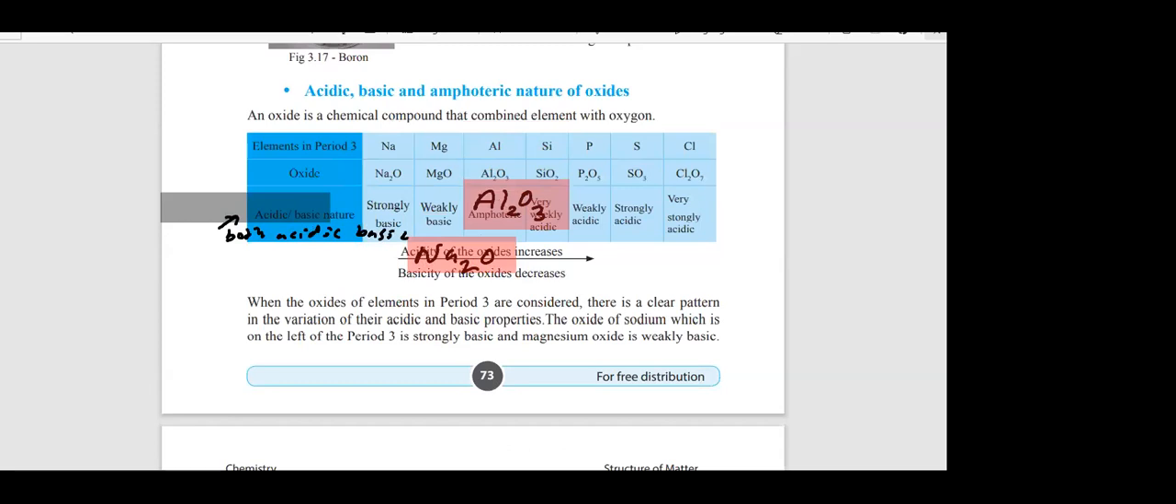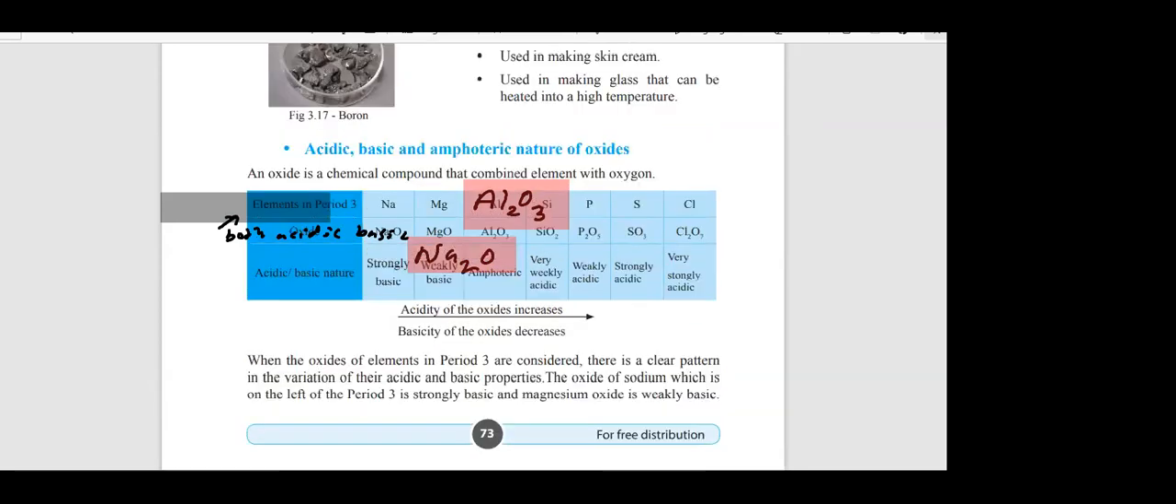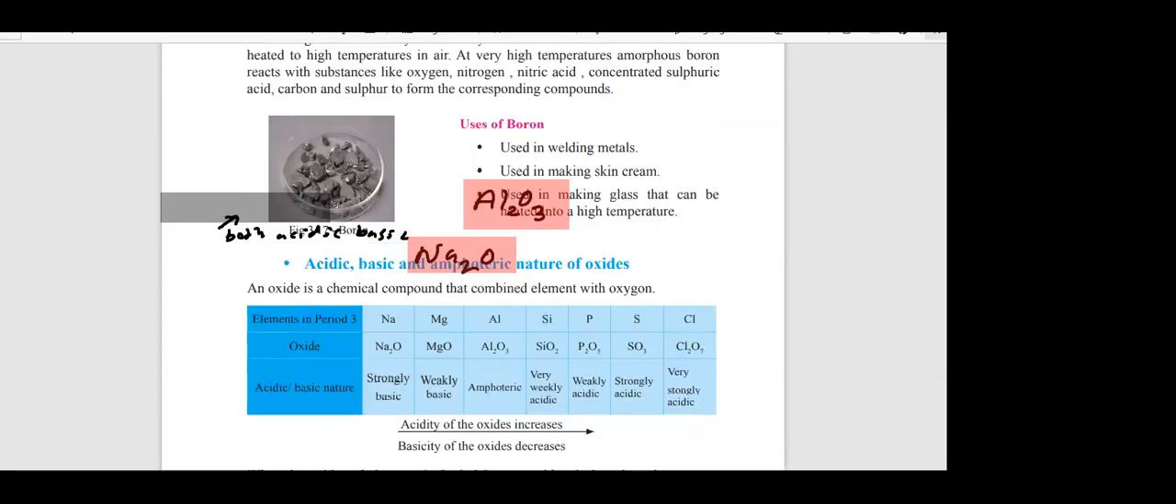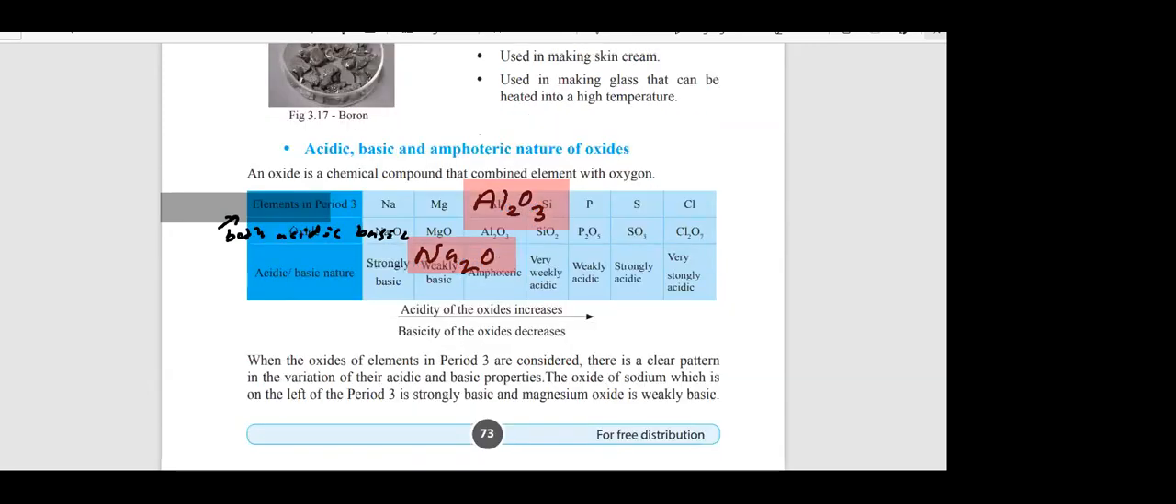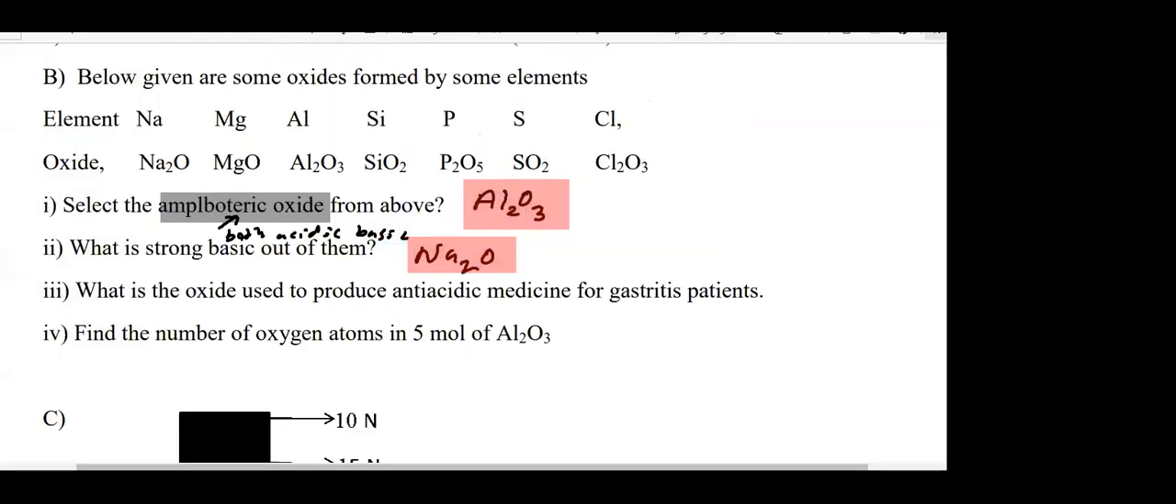Those who have not done this at home, those who have found this difficult, look at page number 73 in the textbook. They have given a table here of acidic, amphoteric, and basic oxides. From this, they have asked the question. Some students don't know from which lesson they have asked this question. Therefore, my advice: you should be familiar with the textbook notes also, so you know whether a question is from the syllabus or out of the syllabus.